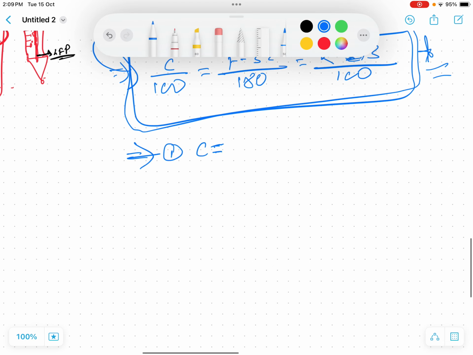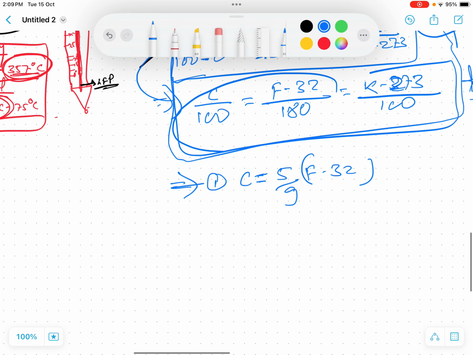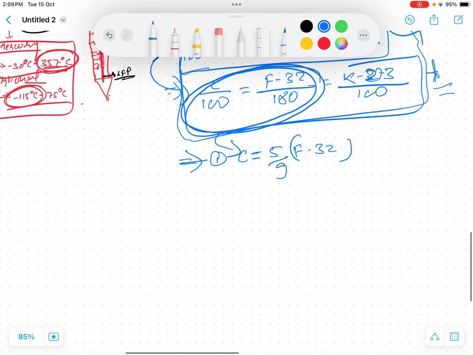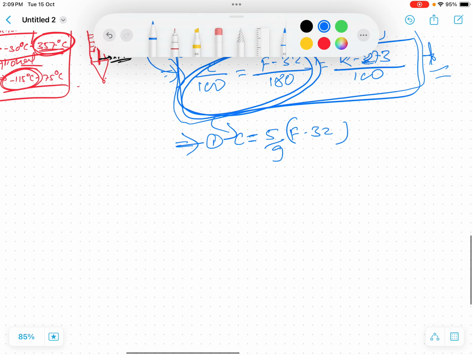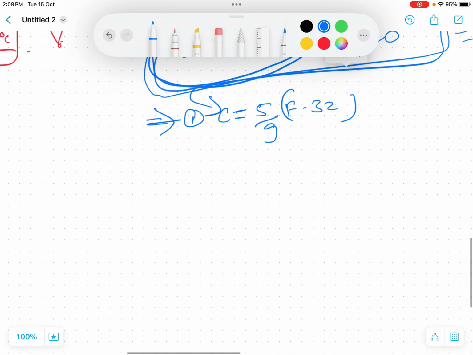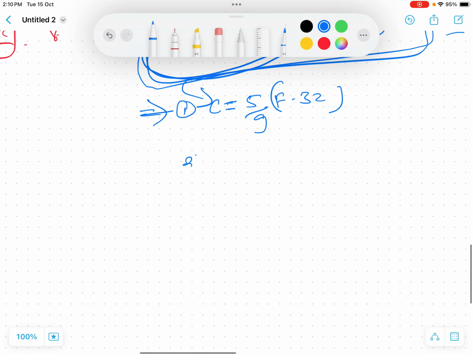In Celsius scale, C equals 5/9 times Fahrenheit scale minus 32. This is just a modification from solving this equation. Because in competitive exams we have to make things in a very easy way. And also, change in Celsius scale is equal to 5/9 of the change in Fahrenheit scale.